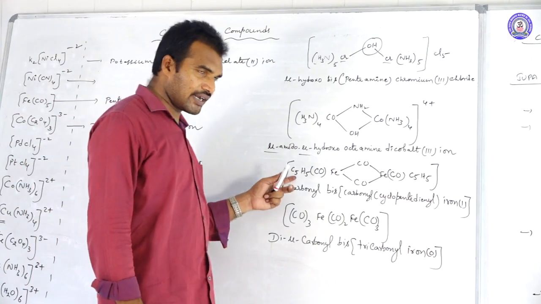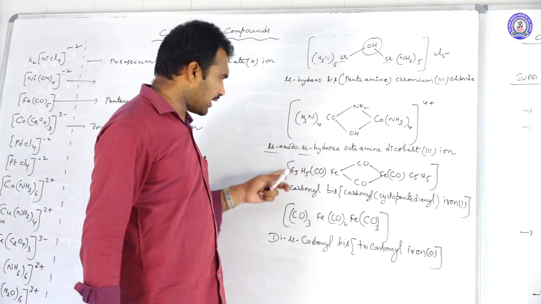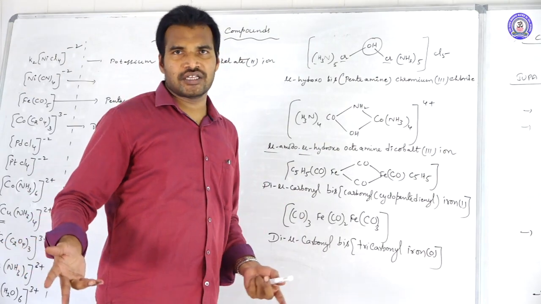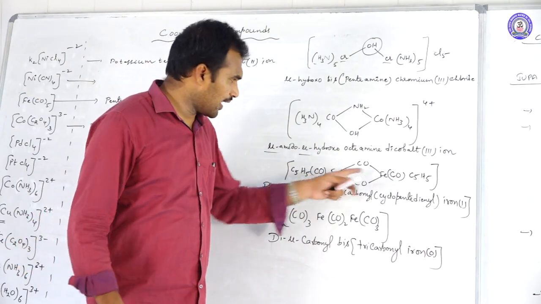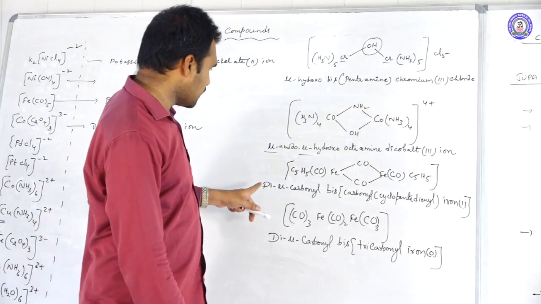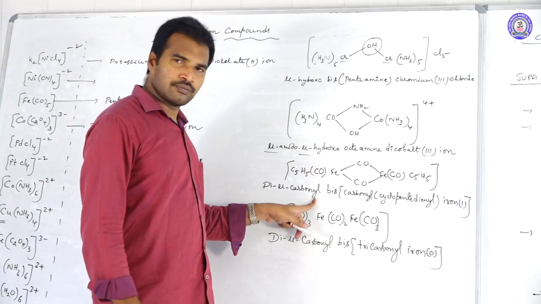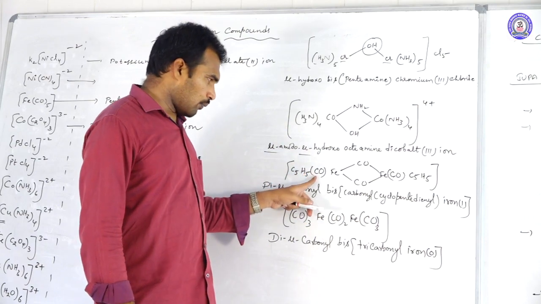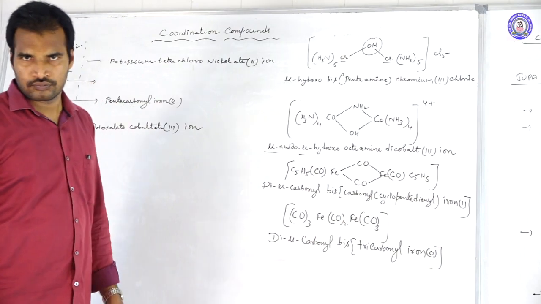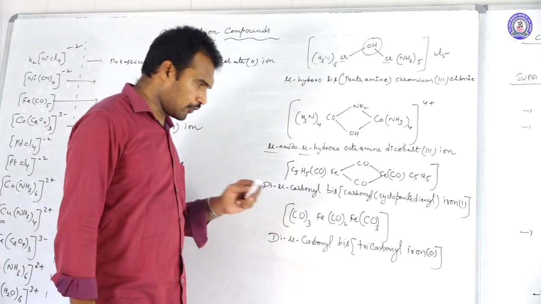Why? Because each cyclopentadienyl has -1. If you bring this -2 to that side, +2 will come, +2 by 2. Why? Because 2 irons are there. So each iron has +1 charge. That is why dimu carbonyl bis carbonyl cyclopentadienyl iron 1. Okay, next.